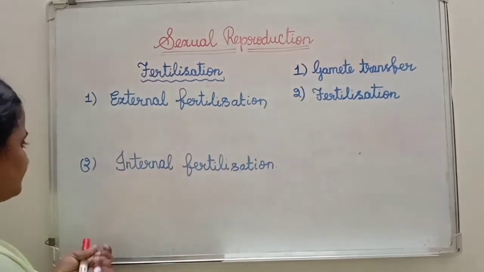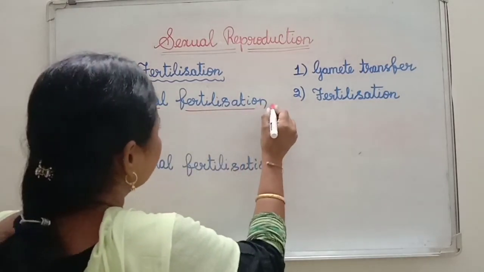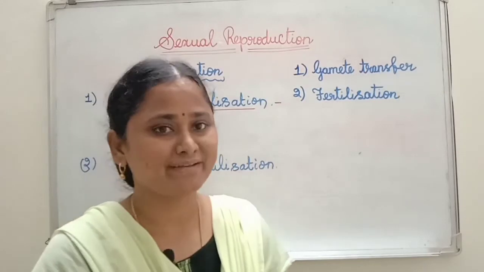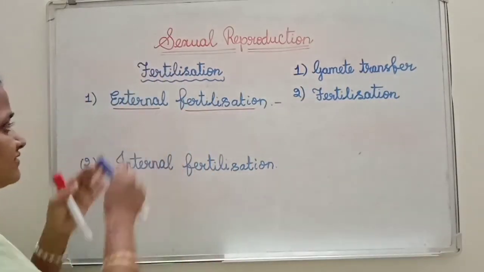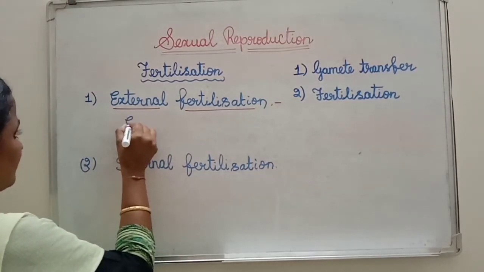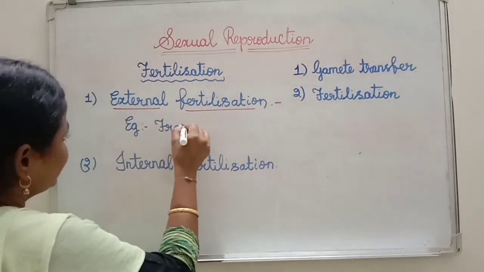See the first one, external fertilization. That means fusion of male and female gamete taking place outside of the animal body. Examples are frogs and bony fishes.